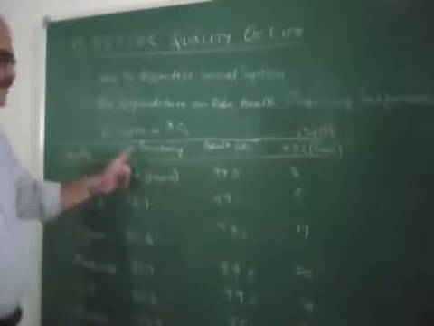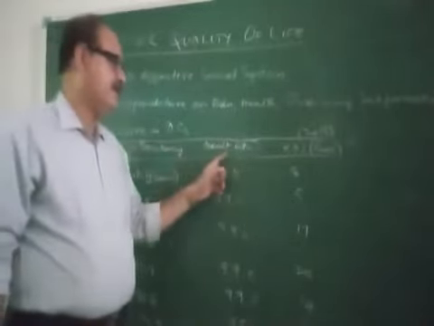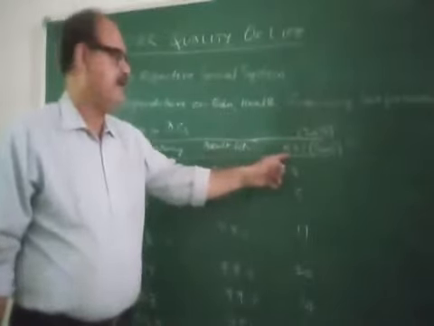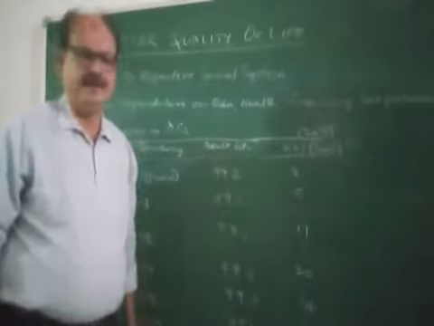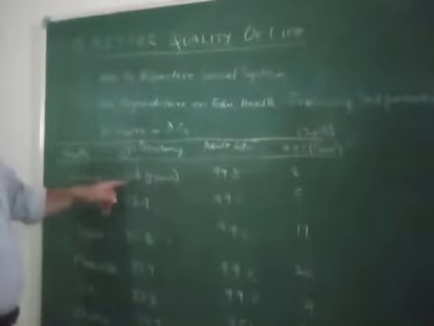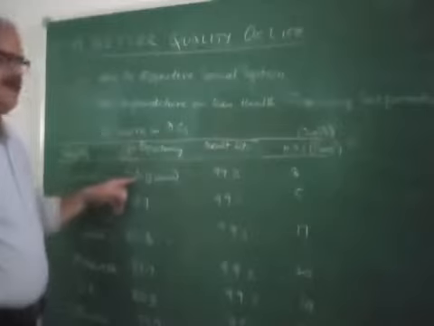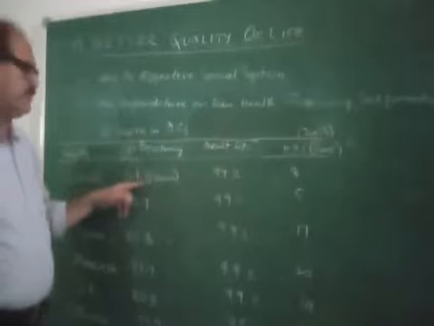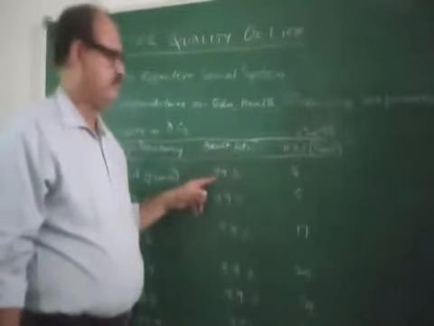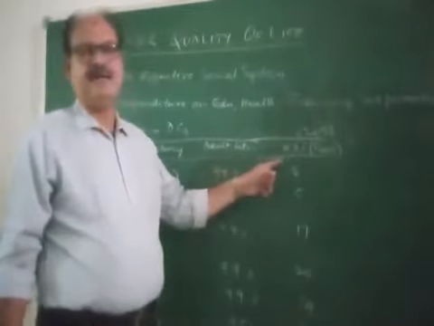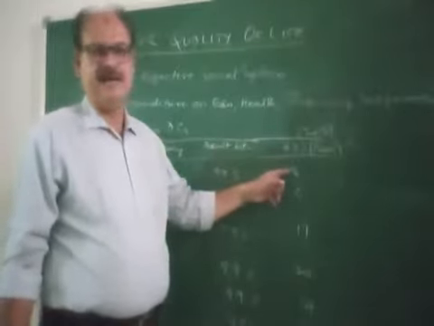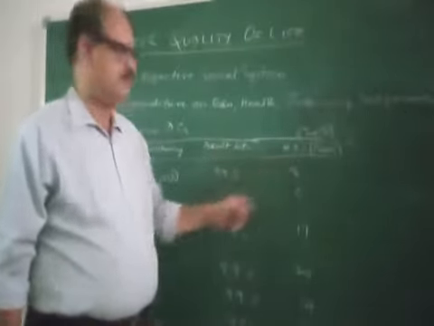Country, life expectancy, adult literacy and HDI ranking has been given here, and this is the data of 2013. In Canada, the life expectancy is 81.1 years and the adult literacy there is 99%, and in the world HDI ranking, it stands at 8th rank.